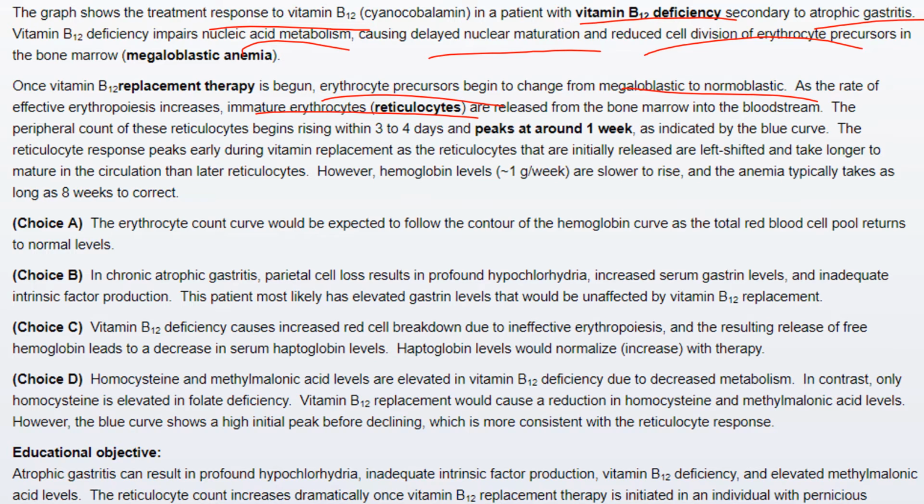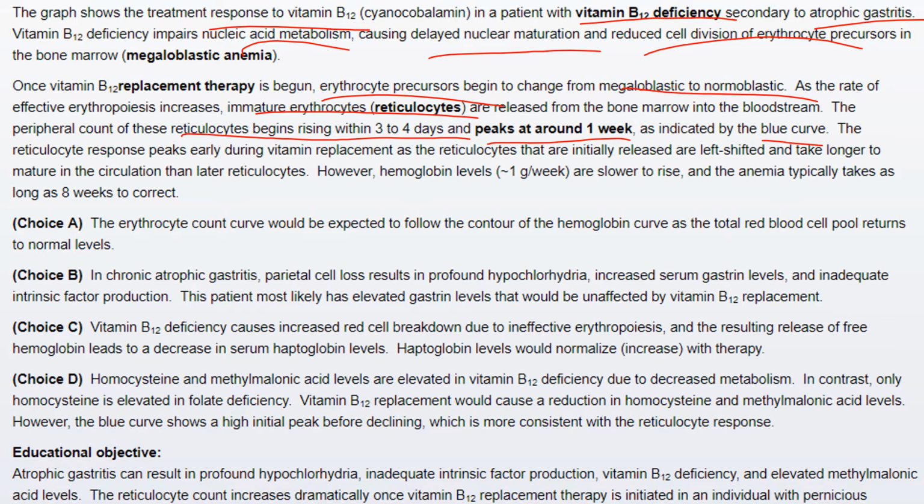The peripheral count of these reticulocytes begins rising within 3 to 4 days and then peaks at around 1 week, as indicated by the blue curve. The reticulocyte response peaks early during vitamin replacement as the reticulocytes initially released are left shifted and take longer to mature in the circulation than later reticulocytes.